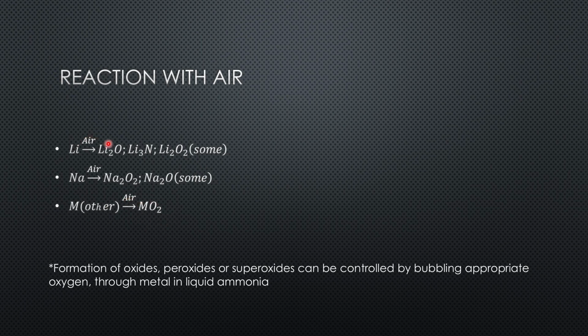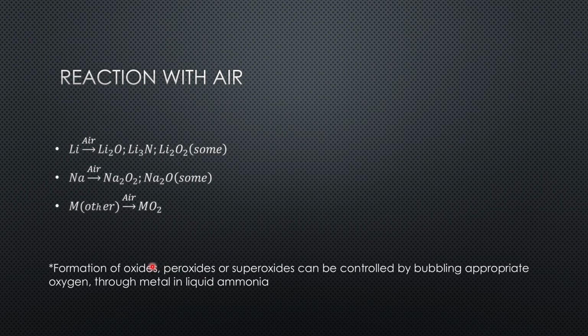So we are going to look into the monoxides, peroxides and superoxides and their features. You can make the monoxide, superoxide or peroxide of every element in a controlled way. This is the reaction that it undergoes when you normally react an element with air.